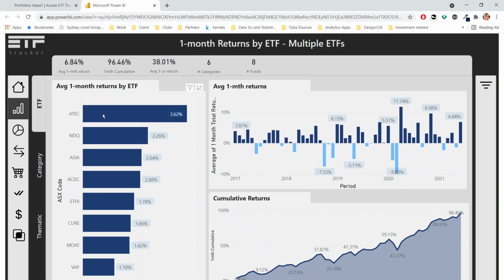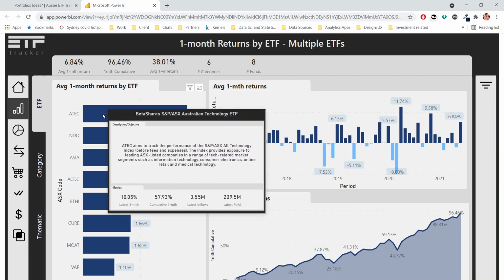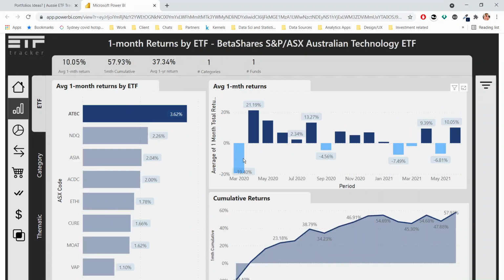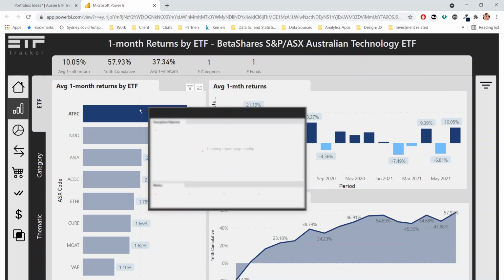So we'll just minimize that. We can see that the best average has been ATEC. ATEC's only been around, click on that, since March last year. It was really interesting because last year when it launched it had a minus 19% kind of month, because that was the month when everything was going down. So it was just really poor timing, but it did really well to bounce back. It bounced back well after that, and then you can see other months of solid returns there.